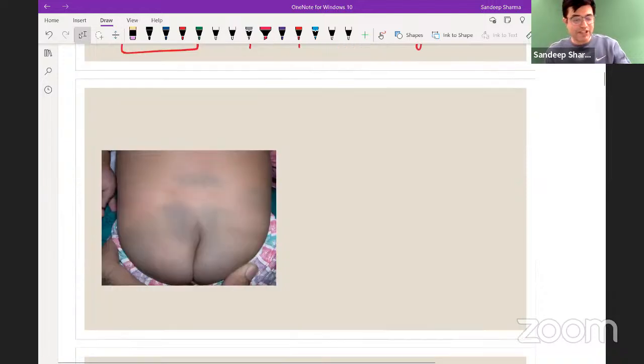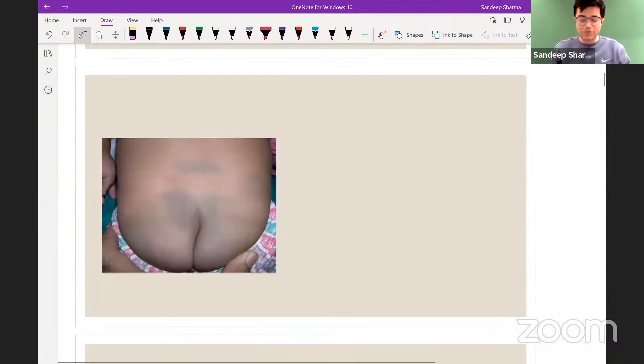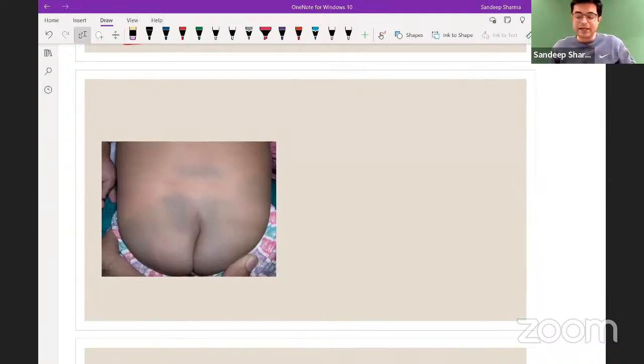Look at the next image. So you have an image of a child. This newborn was born. He was totally asymptomatic. But this newborn is having these blue-black macules on the back, buttocks, and thigh region. So what are these called as? These are what you call as Mongolian spots. They are Mongolian spots. They are not salmon patches.